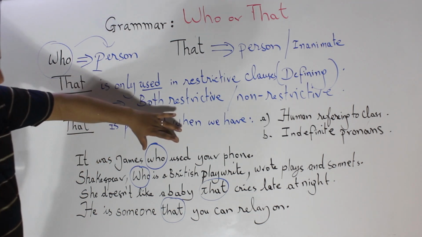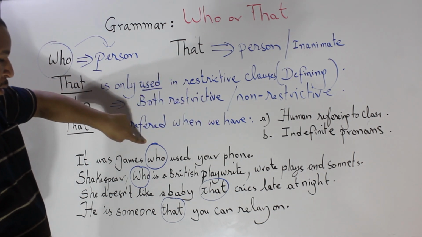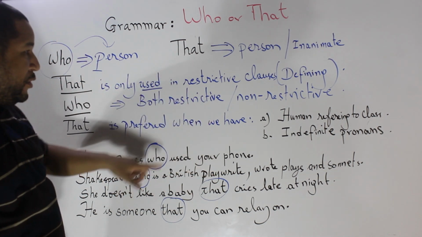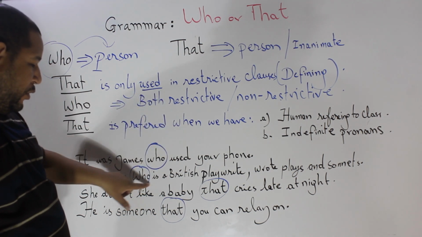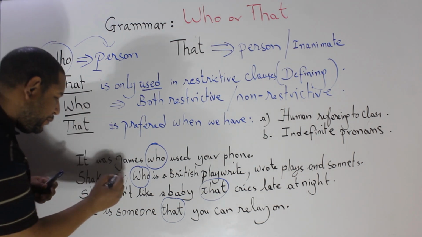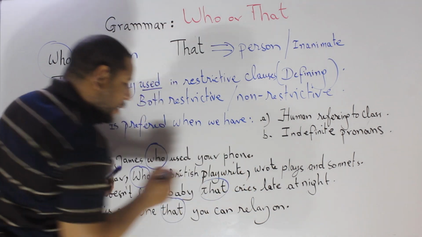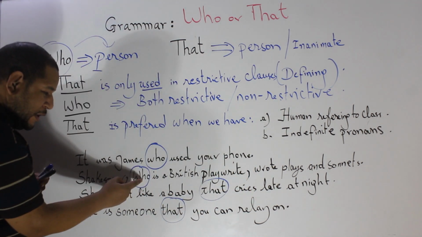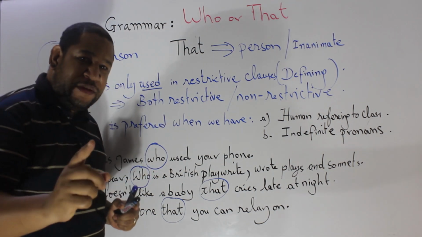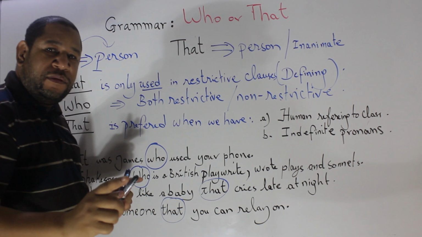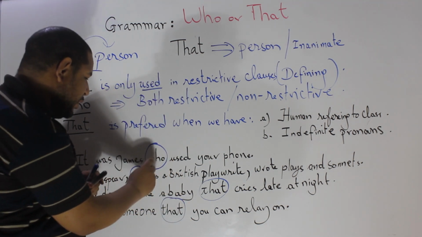Look here. Here we have what we call a defining clause. Here we have a non-defining clause, or we could call it restrictive clause, non-restrictive clause. And look here. We have a comma, and we have a comma. Which means in this place we cannot say that is a British playwright. We cannot say that because we have a non-restrictive clause. But for who, it's restrictive.